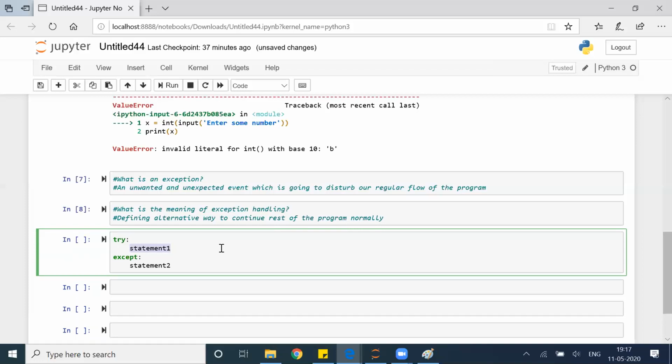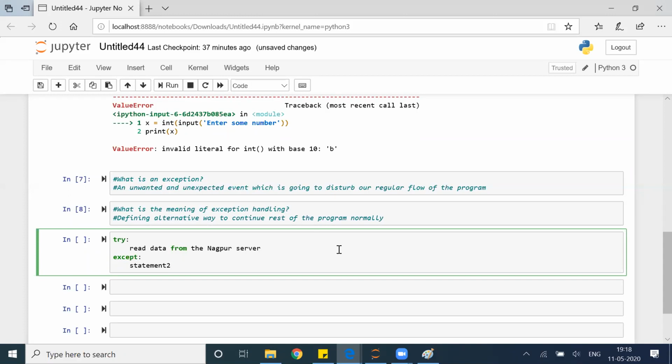There will be a risk for executing this code because there are chances that something may go wrong at this particular statement. For example, I want to read the data from the Nagpur server. But there are chances that the file is not present at this location.